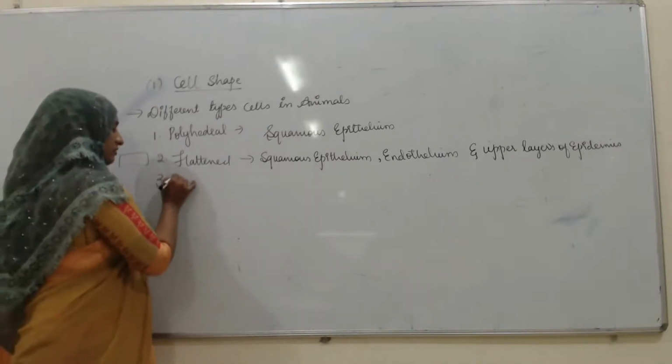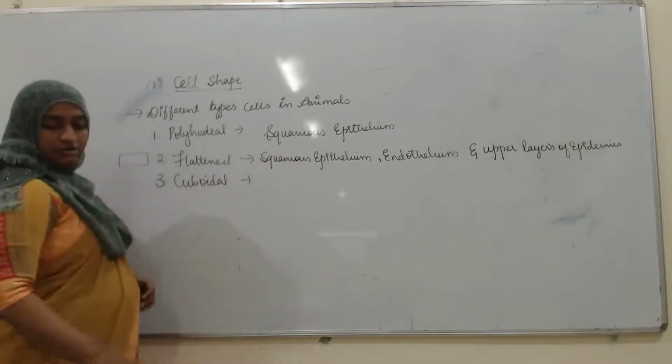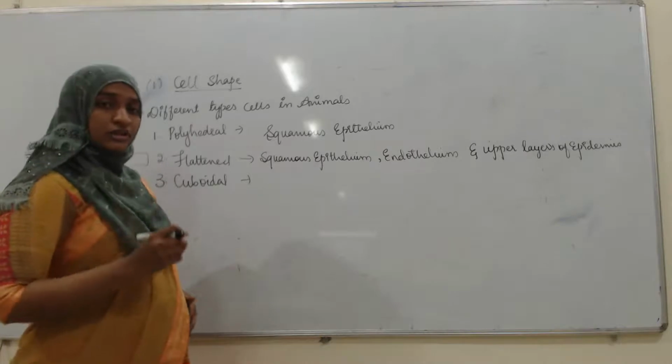Cube-like shape is found in the thyroid gland follicles.